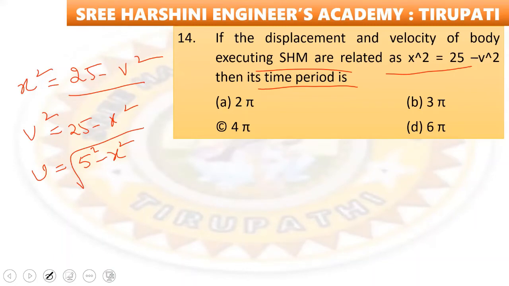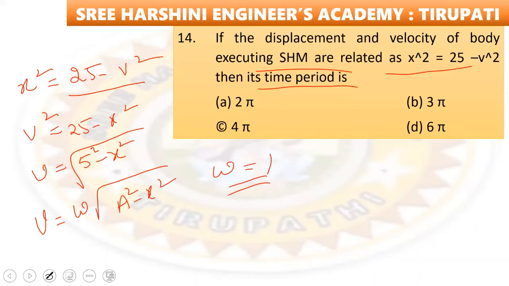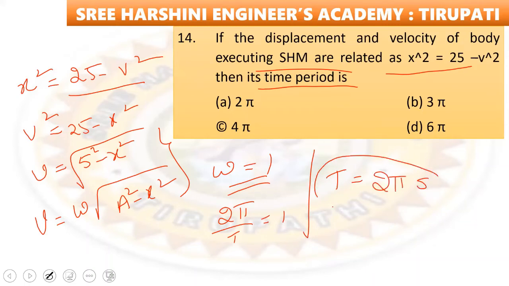So while comparing this equation with simple harmonic motion, what is the velocity expression? We have v equal to omega into root a square minus x square, right? So by comparing these two equations, omega is equal to 1, as well as omega equals 2 pi by T, which is equal to 1. That means T is equal to 2 pi seconds. Option number A is the right answer.